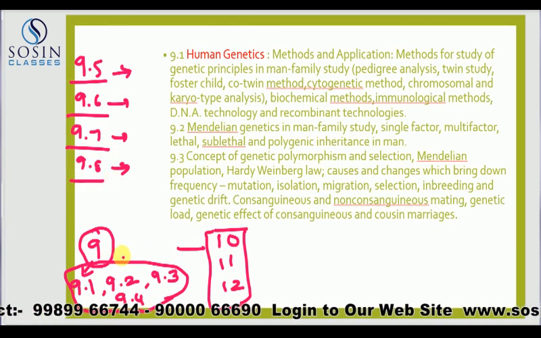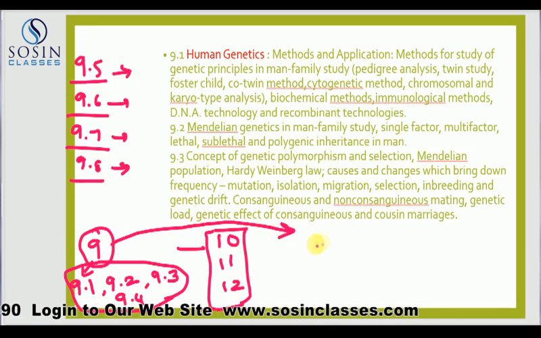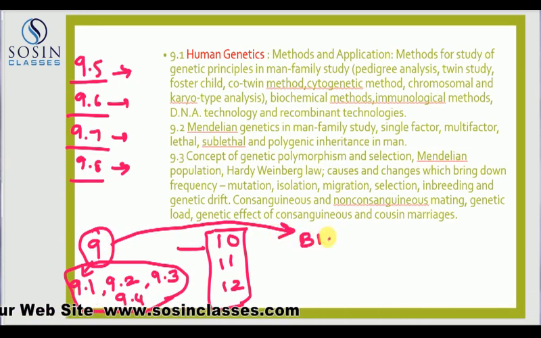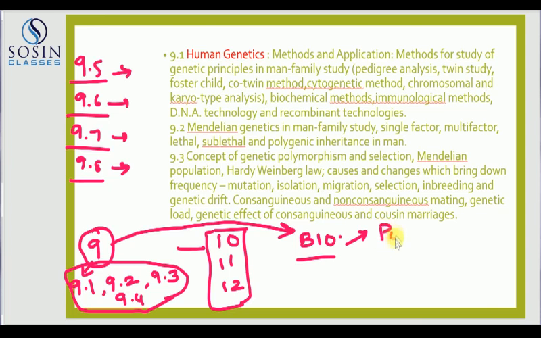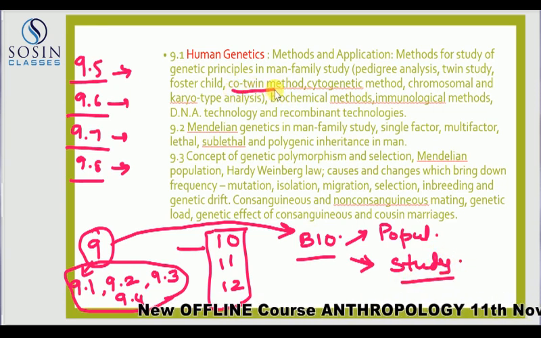Now if I begin with this one, this has some bit of core biological element, but it is divided into population genetics, majorly population genetics, and then we would see the various methods of genetic study of man, where we see very interesting things.